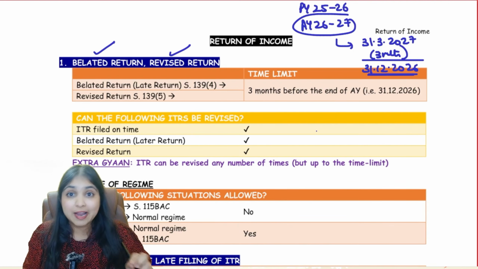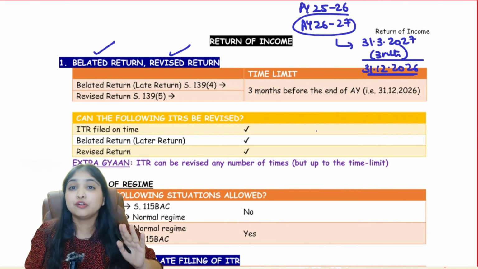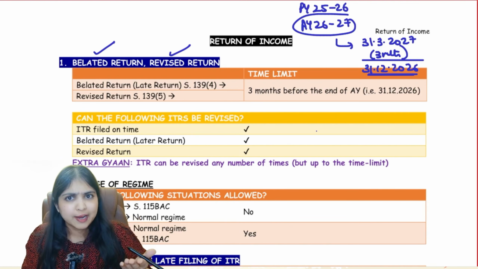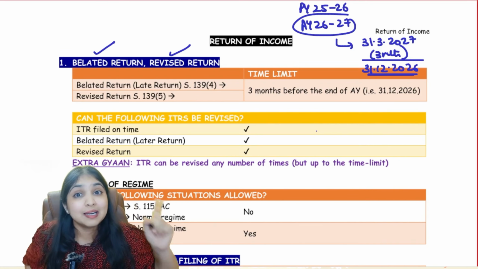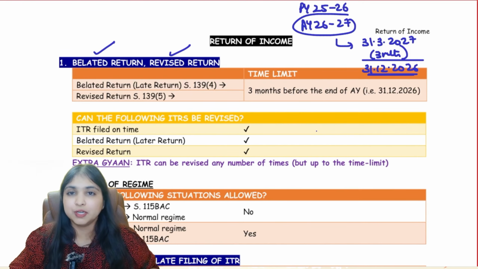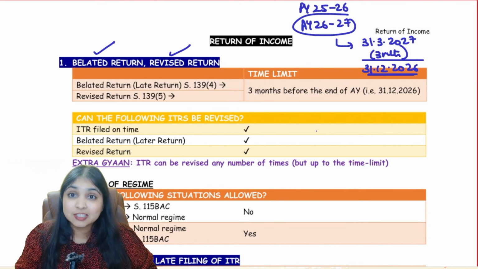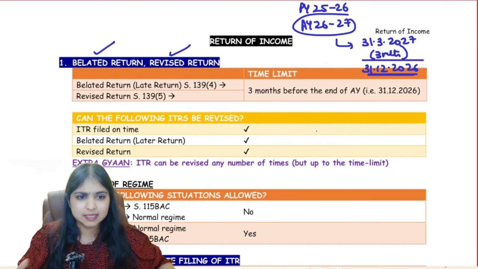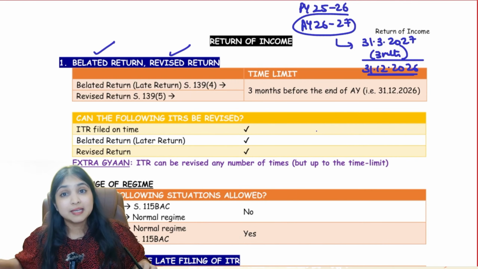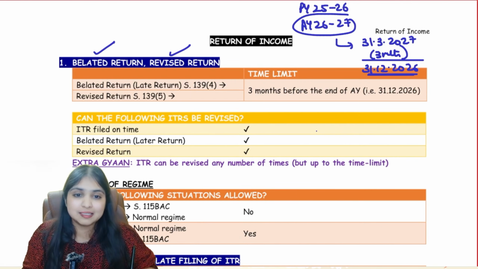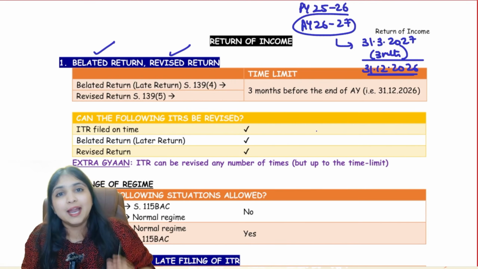If you want to file your income tax return, ideally you should file on time. But if you're not able to file on time, it's okay, you can file late. But latest you'll have to file by 31st December 2026. Then if you want to revise your already filed return, you can revise. You have to revise latest by 31st December 2026. Okay. So belated return, revised return, for both the time limit is the same. Time limit is 3 months before the end of the assessment year.